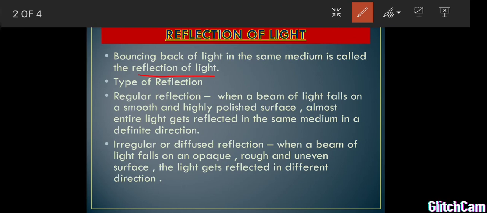In this reflection there are two types. One is called regular reflection, another one is called irregular reflection. What is regular reflection? If the surface is polished, for example, this is a polished surface. Now imagine the beam of light is incident on the polished surface.